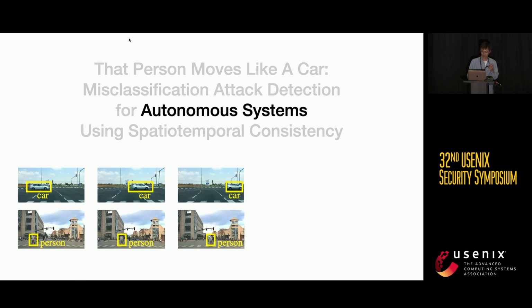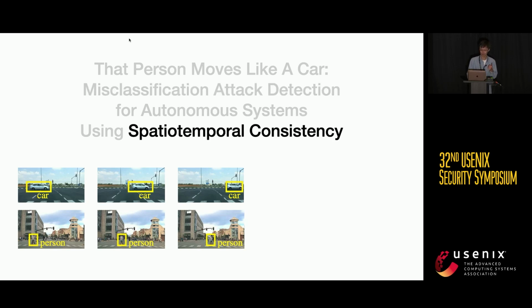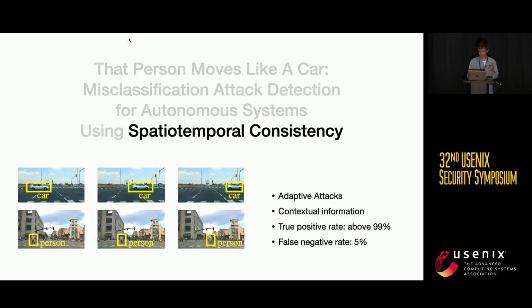To summarize, we focus on the application of autonomous vehicles. We're trying to detect misclassification attacks against those systems. And the way that we do that is to use spatiotemporal consistency. We additionally consider adaptive attackers. We use contextual information to deal with them. We are able to achieve a 99% detection rate and only a 5% false negative rate.